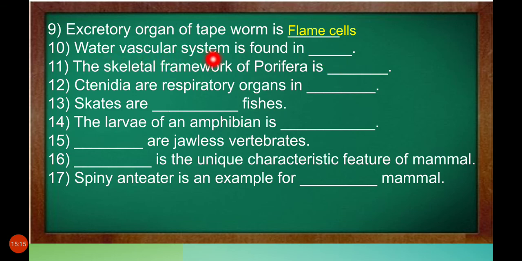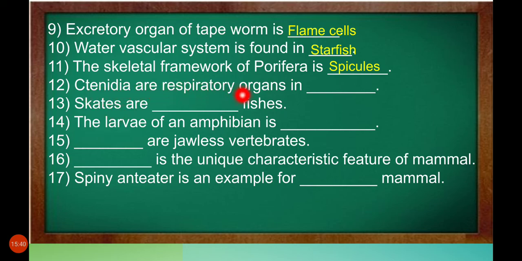Where is it found? Starfish. The skeletal framework of porifera is dash. Spicules.